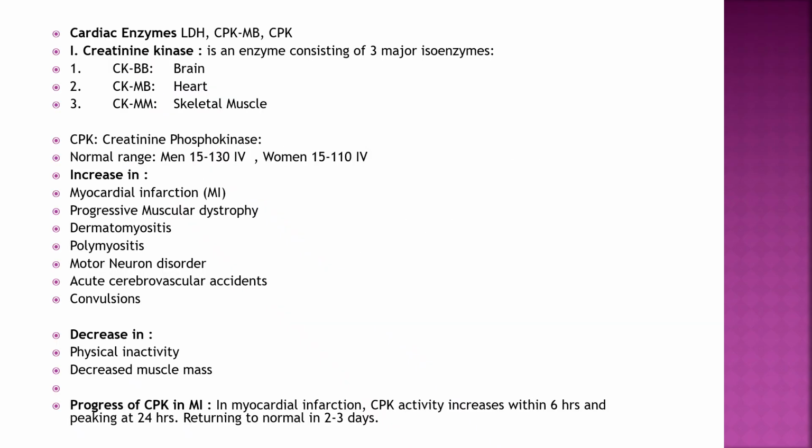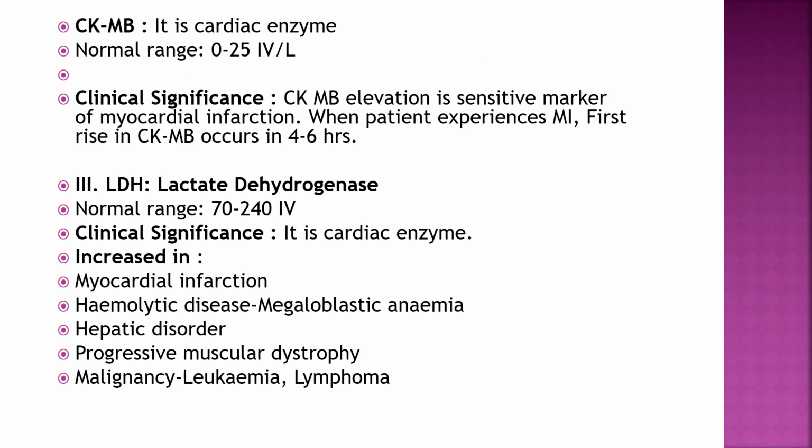Secondly, CPK. CPK is creatine phosphokinase. There are three types: CPK-MM, CPK-BB and CPK-MB. CPK-MM is increased in muscular disorders, CPK-BB is increased in brain disorders, and CPK-MB is increased in heart disorders, that is myocardial infarction. And the third enzyme is LDH, lactate dehydrogenase. It is increased, and is also seen, in cardiac disease like myocardial infarction.